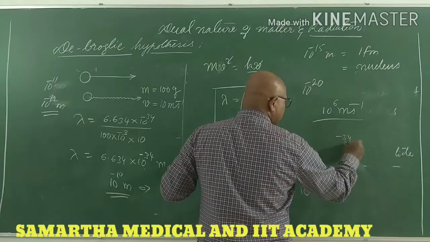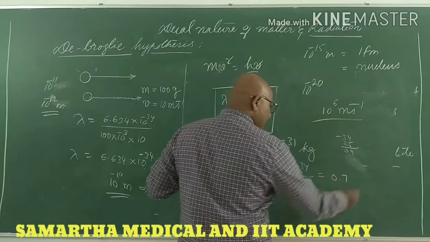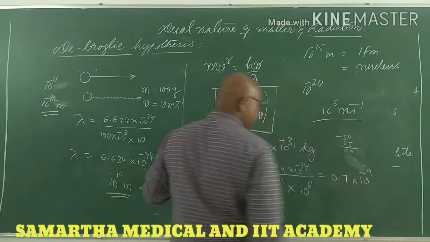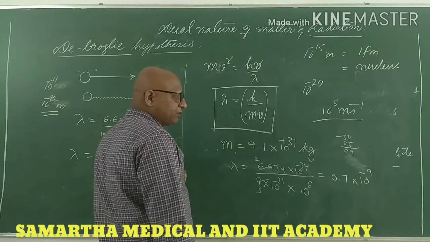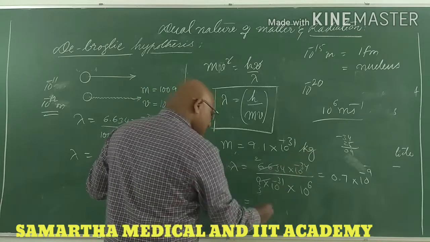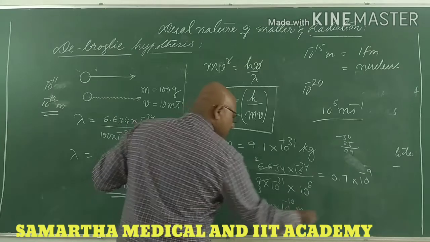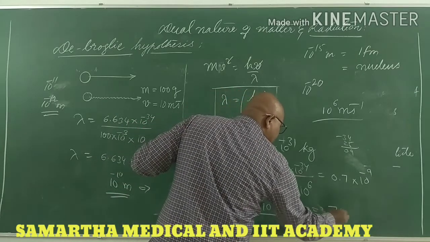34 minus 34 plus 25 is 9 and 0, right? 10 to the power of minus 9. Fine. So 0.7 into 10 to the power of minus 9 can be written as 70 into 10 to the power of minus 10 meters. So it means approximately 70 angstroms.